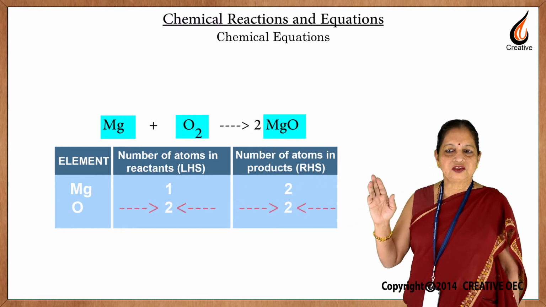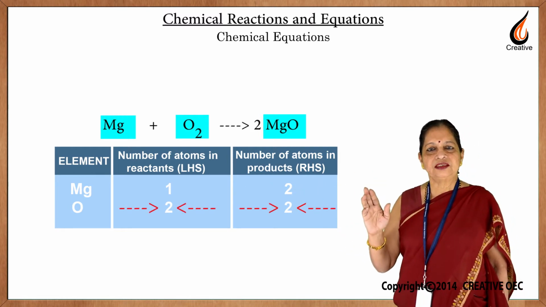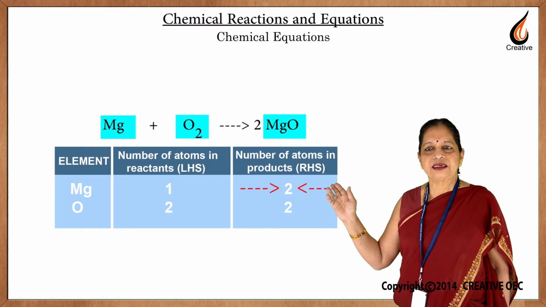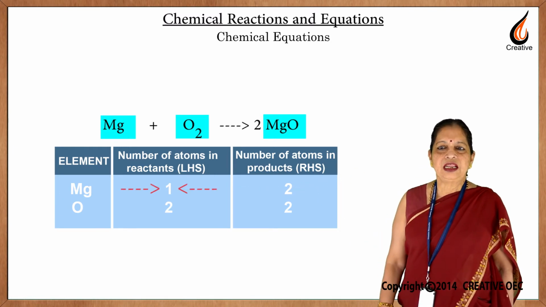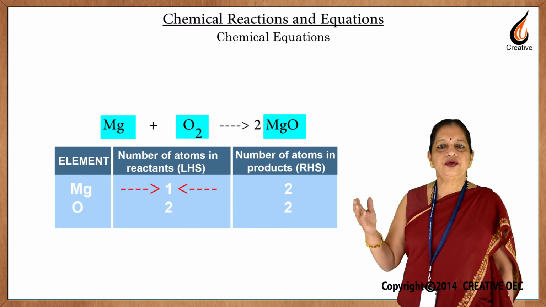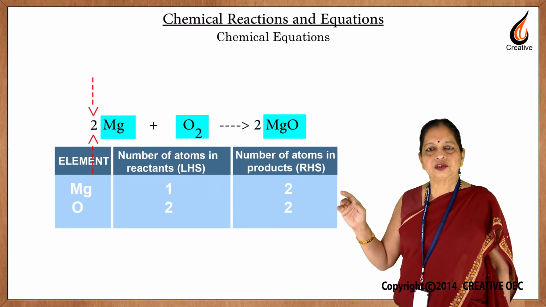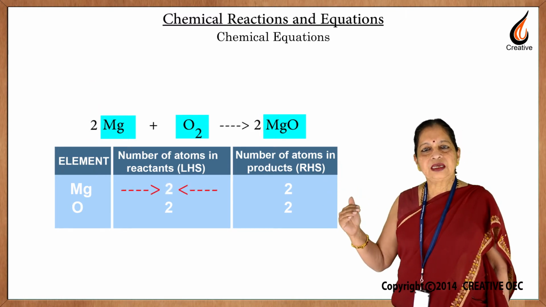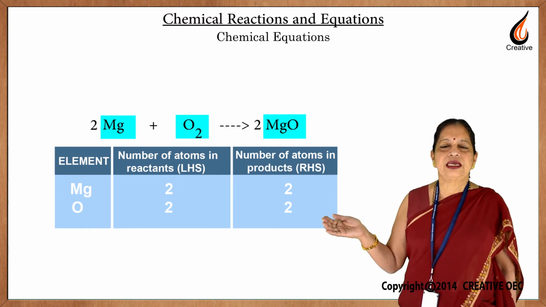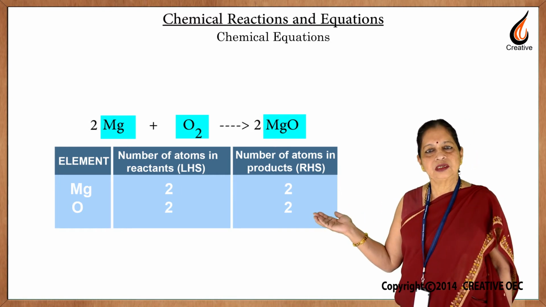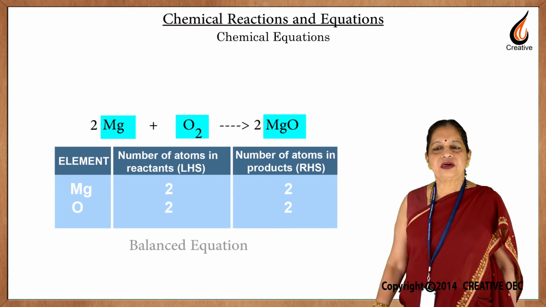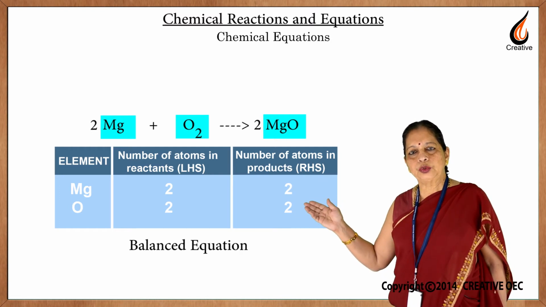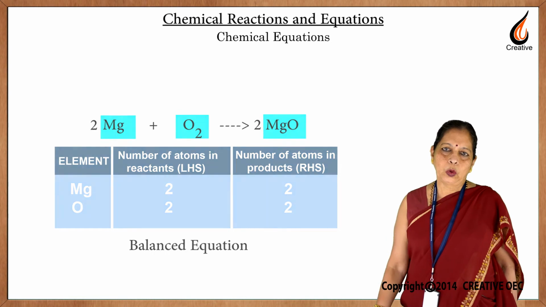So, oxygen is balanced, but Mg, as you can see, there are 2 atoms of Mg on the right hand side, but only one on the left hand side. So, on the left hand side you have to write 2 before the box which has Mg in it. Now, we check finally whether all the atoms on the right hand side are equal to the atoms on the left hand side. So, you have a balanced equation. The balanced equation is 2 Mg plus O2 gives 2 MgO.